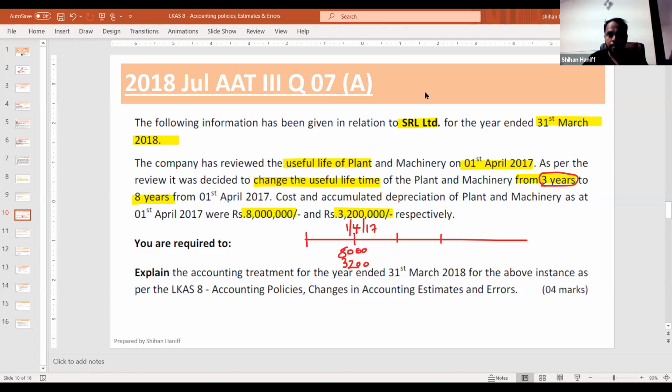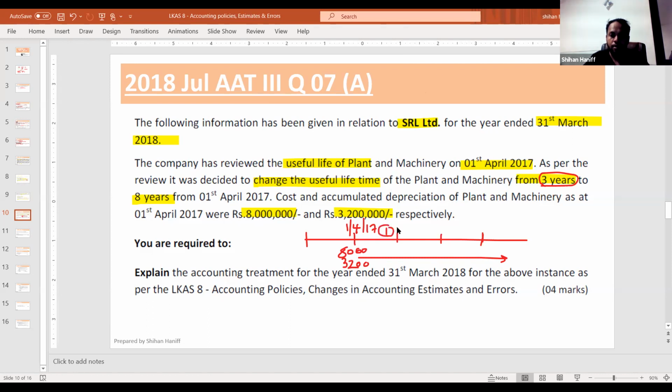Now they are changing the useful life. Now the remaining useful life, it was 3 years. So it was remaining useful life 3 years.